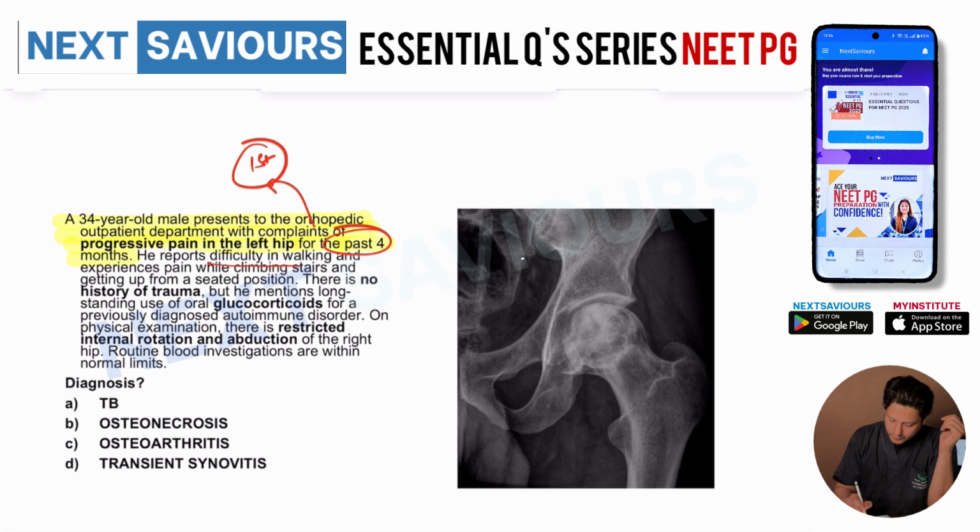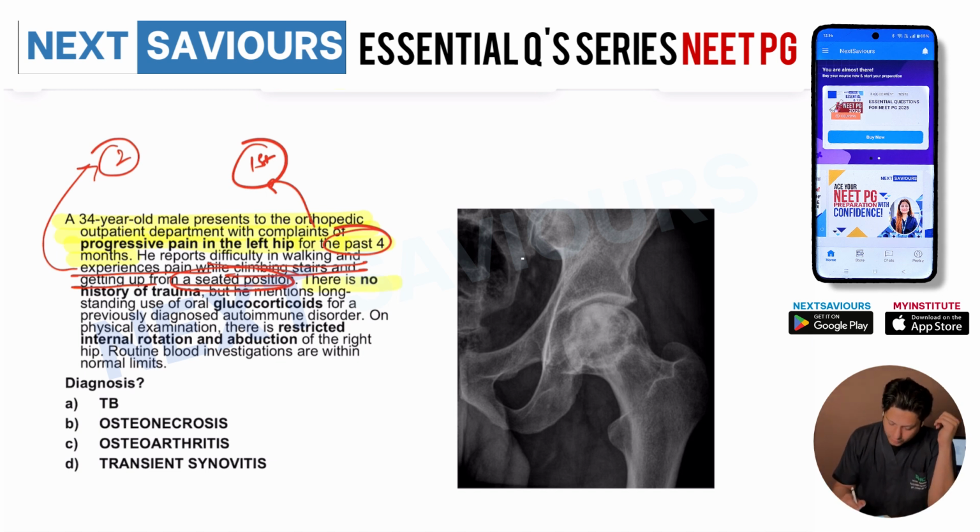Now, he reports difficulty in walking and experiences pain while climbing stairs and getting up from a seated position. This majority of the time remains the same, although there could be variation in what comes first. In some cases limping comes first, in other cases pain comes first. So that is the second hint, the characteristic of the pain provided in the question.